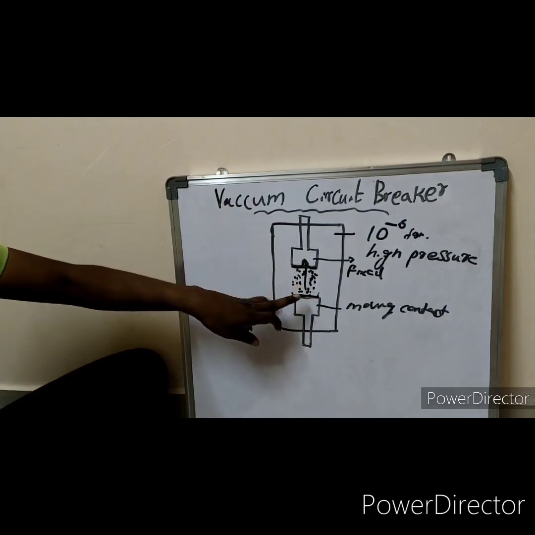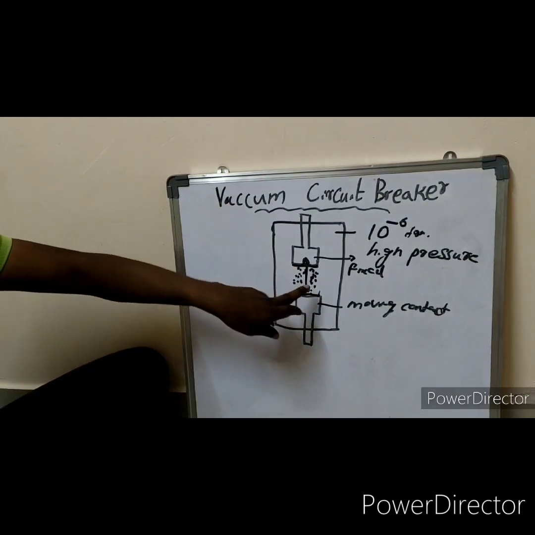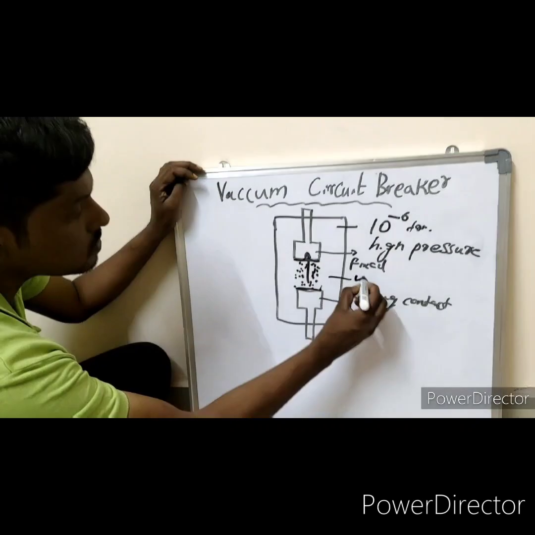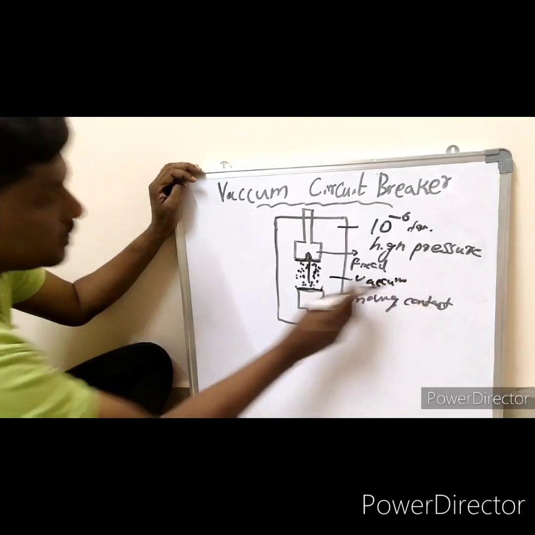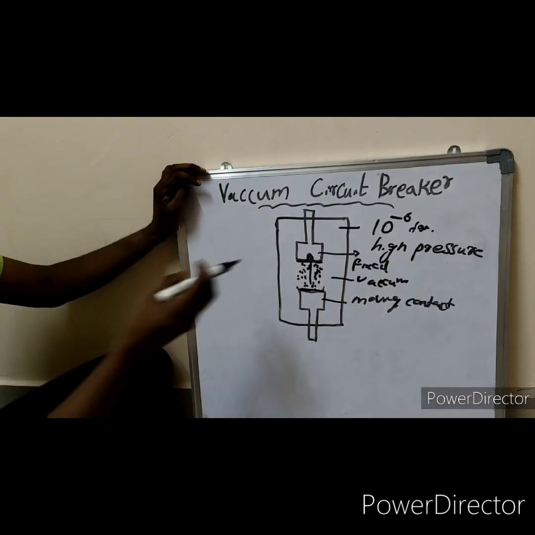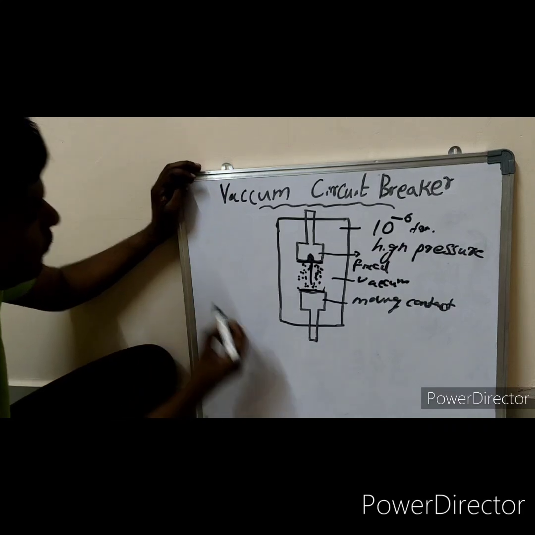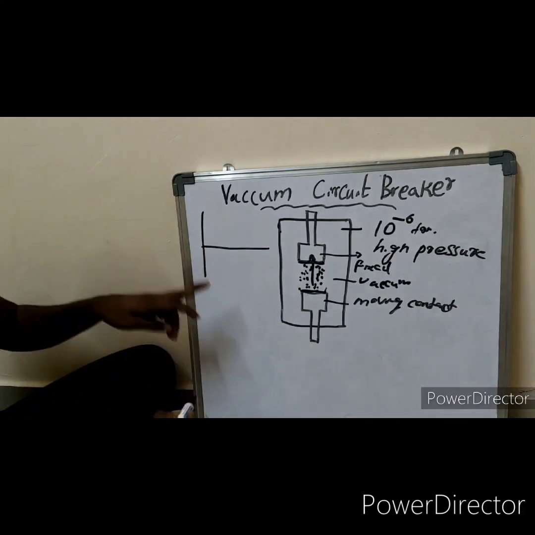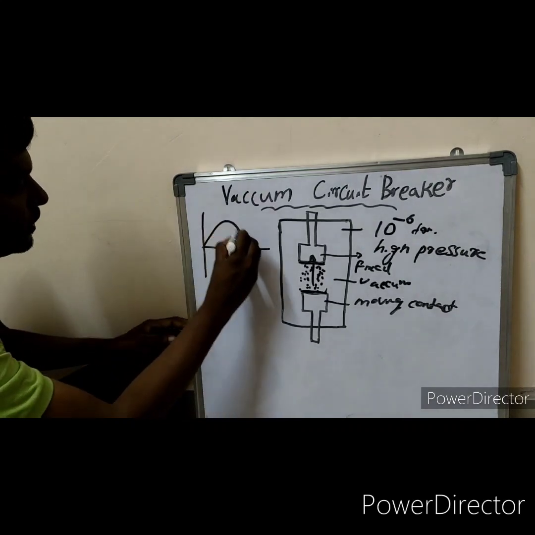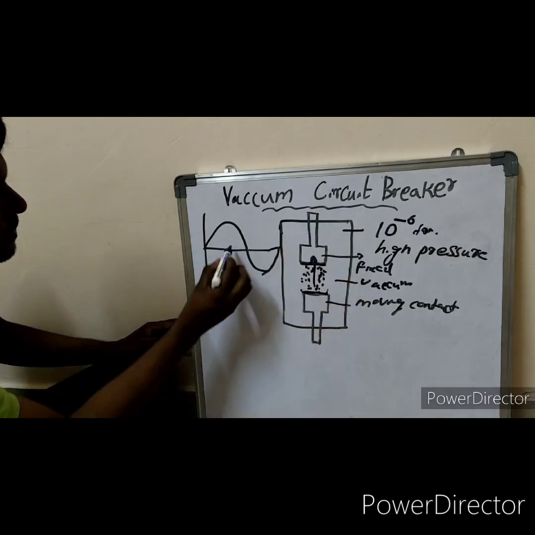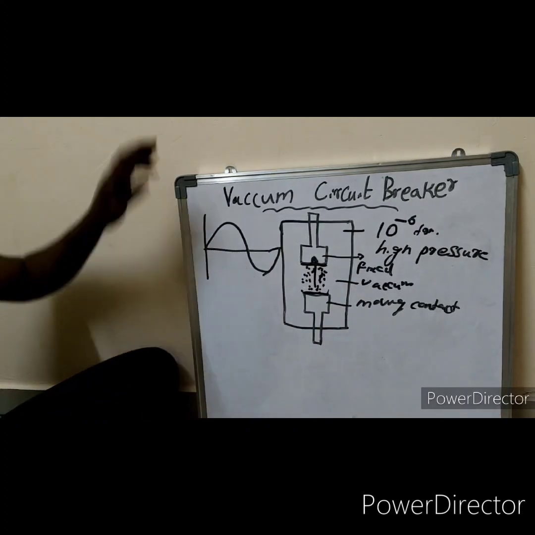This arc has to be quenched. For arc quenching, this vacuum is used. How does the vacuum quench the arc? We are going to discuss that right now. For that, I am drawing one sine wave here. The current through this contact is in a sine wave form.